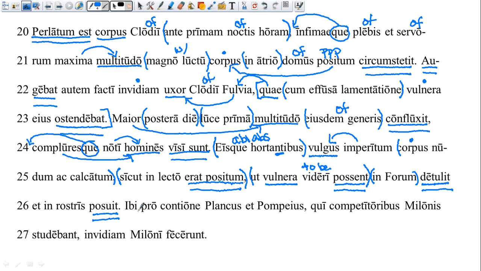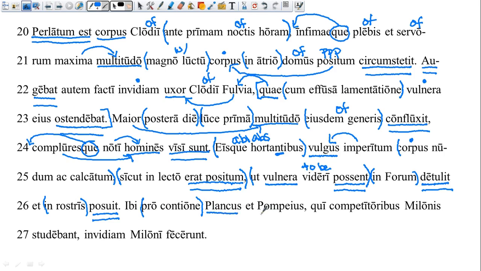So it's carried into the forum, and they placed it, so the crowd placed it on the funeral pyre. Remember, that's the fire that they used to burn the bodies after death. Okay, so there, pro contione, and you can see in your book that contione means assembly, pro contione means before a public meeting.